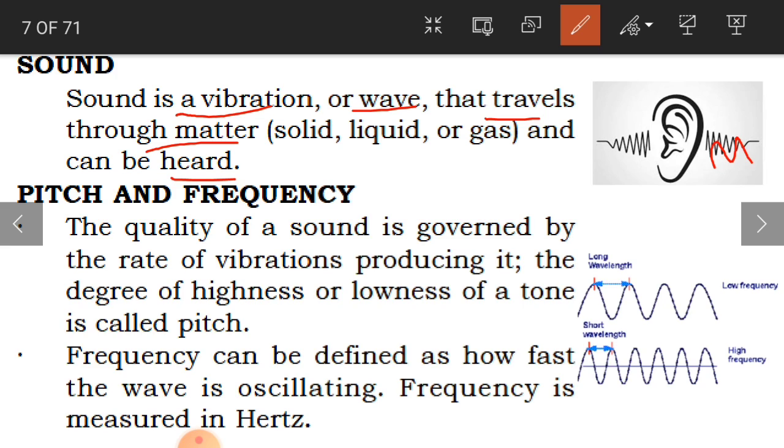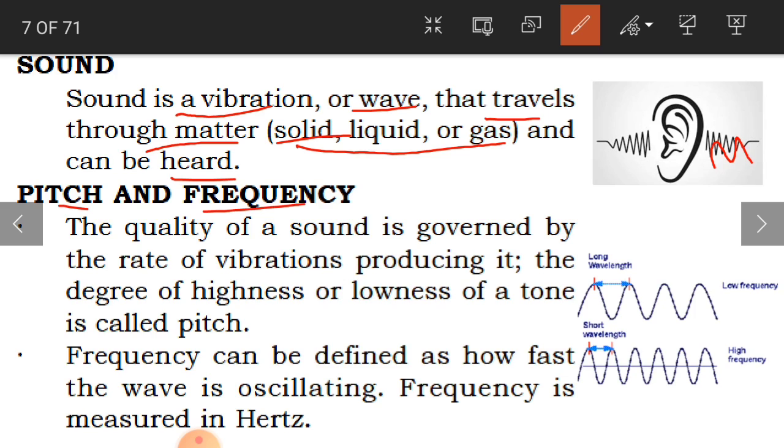Matter is what, children? It is in three forms: solids, liquids and also gases. So this sound has to travel through matter, through a medium, and it can be heard. So we can hear the sound.